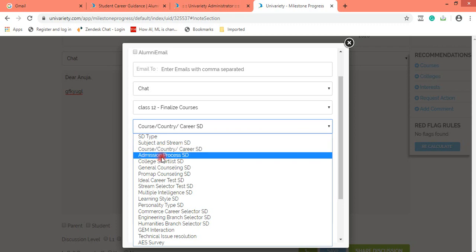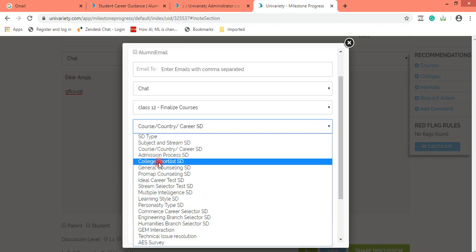Admission process SD is to be done if the student asks questions about entrance tests or the admission process, what kind of tests, what kind of marks, what are the cutoffs for various colleges and universities, or they talk about the admission process of different countries.